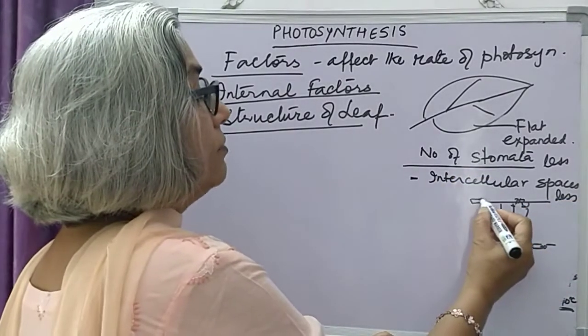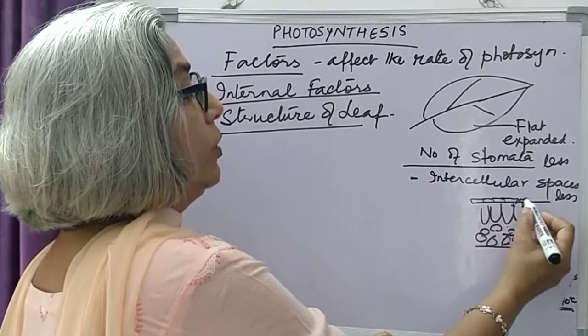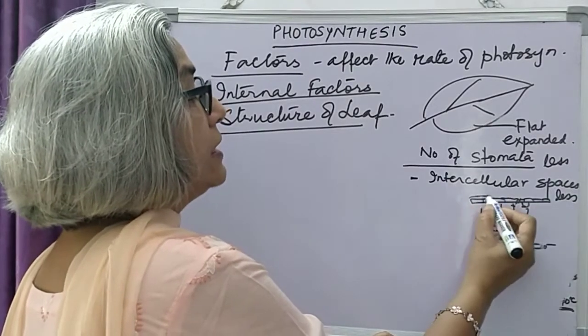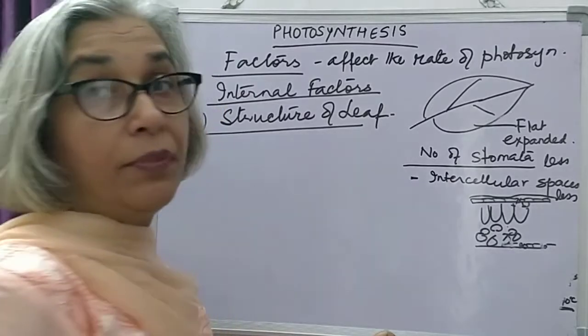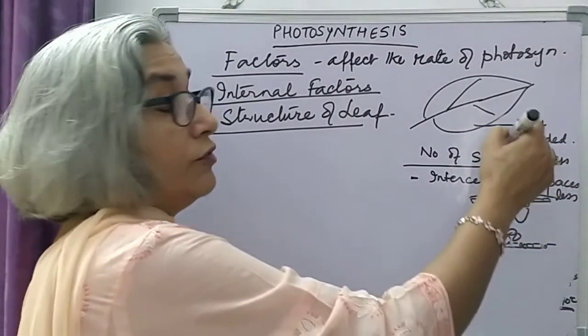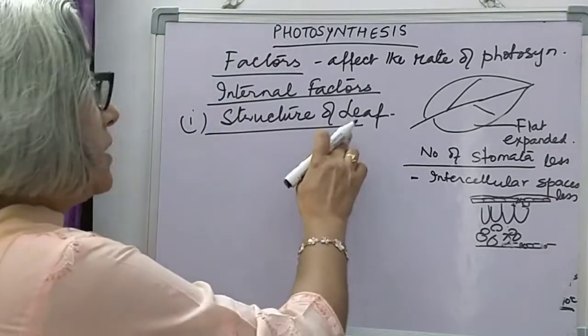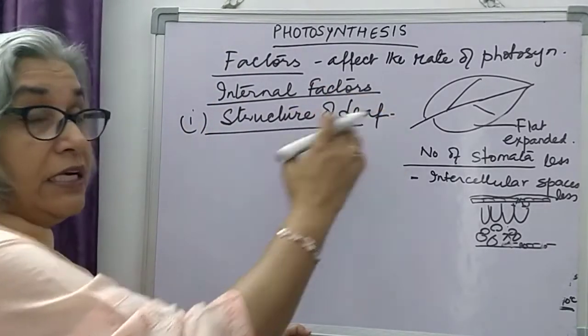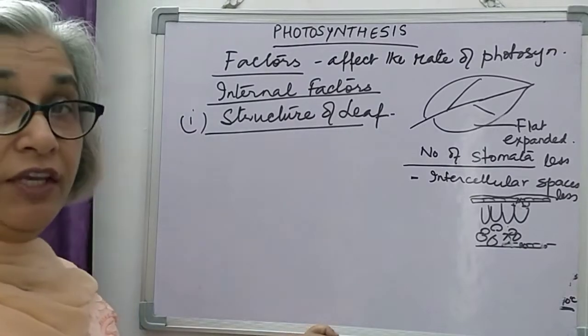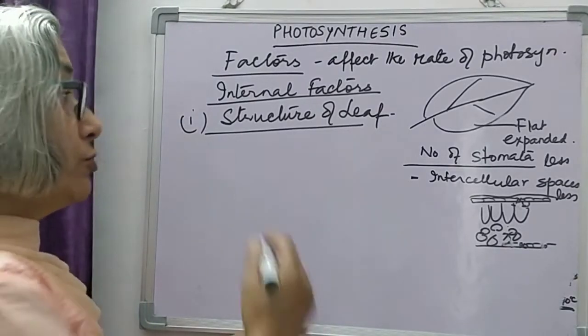If the epidermis is thick and the cuticle covering the epidermis is thick, what will happen? Diffusion of the gases will be affected. So the rate of photosynthesis will be affected. So this is about the structure of the leaf. External as well as internal structure of the leaf affects the rate of photosynthesis.